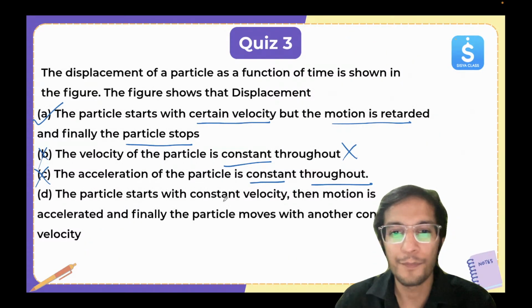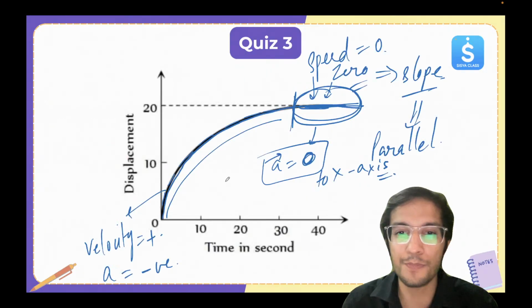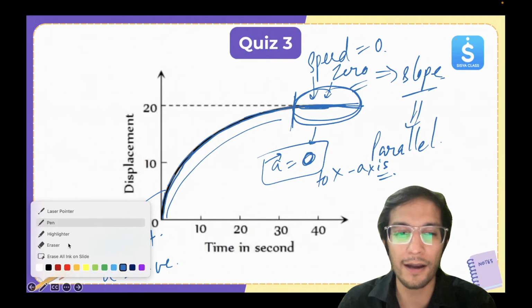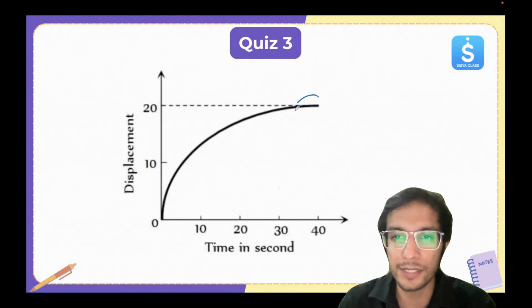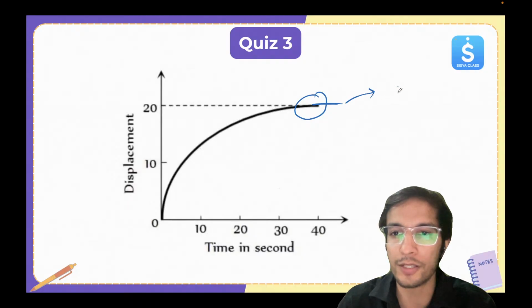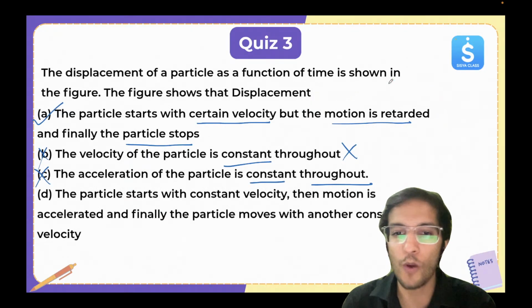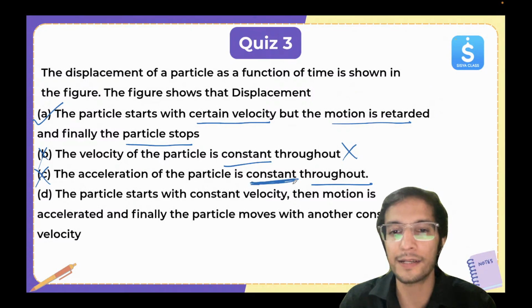People can get confused because you have to also take the last part into consideration. Here the velocity is becoming zero, so acceleration is also becoming zero. So that's why this is not constant. At the end moment, it's becoming zero.